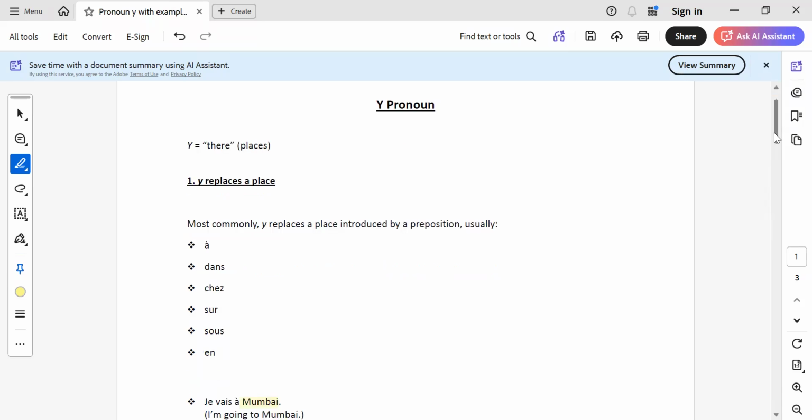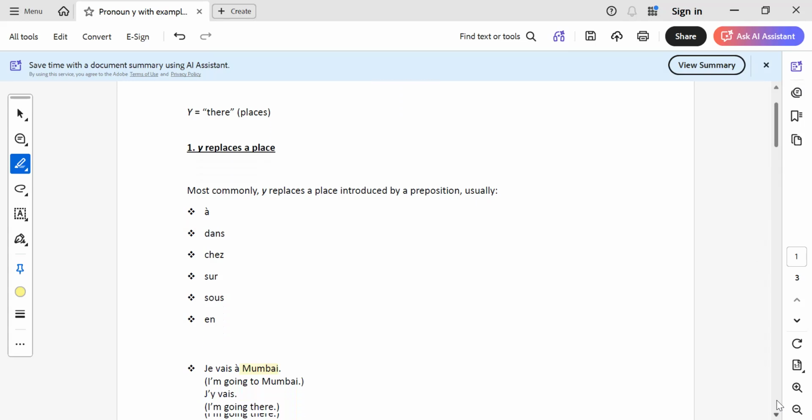So as you can see, this Y means there. It represents the place. So the Y pronoun will be used to replace a place. Most commonly, it will replace a place introduced by a preposition. It could be à, dans, chez, sur, sous, or en. These are the common prepositions which are used. Let us start with an example.